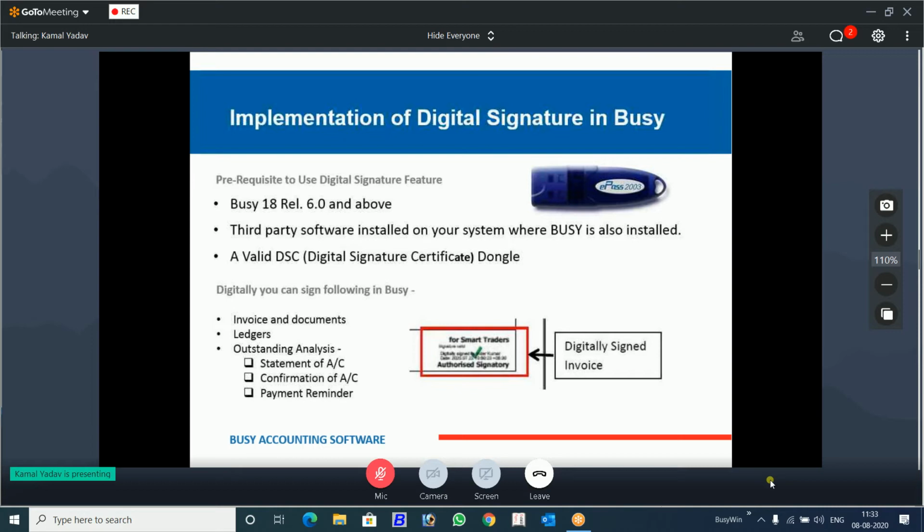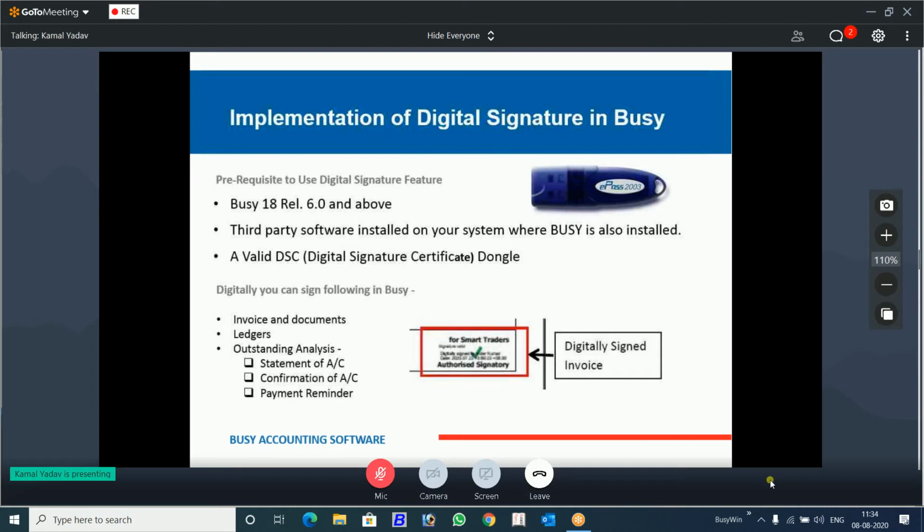Secondly, a valid DSC. DSC is a digital signature certificate dongle. You can see this blue picture. This is the DSC, the digital signature, and it should be placed in this USB port and it should be detected there. So these are the conditions.